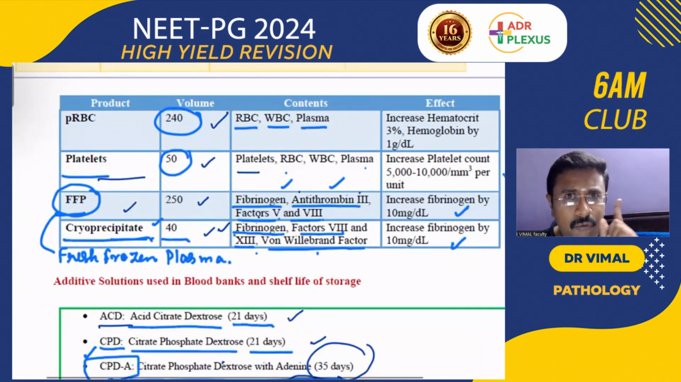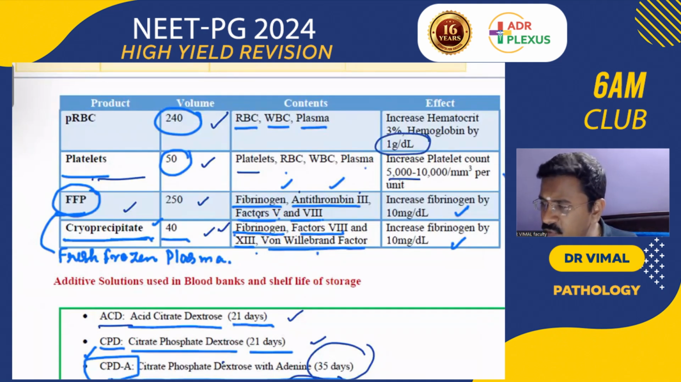And remember, 1 unit of PRC will increase the hemoglobin by 1 gram per deciliter. One unit of platelet transfusion will increase the platelet count by 5,000 to 10,000. And FFP and cryo increase the fibrinogen by 10 milligram per deciliter.